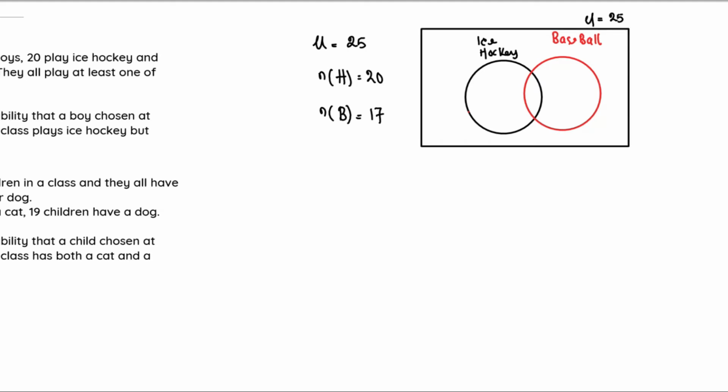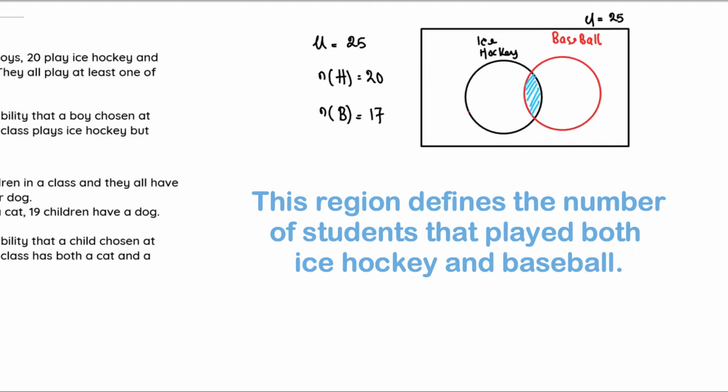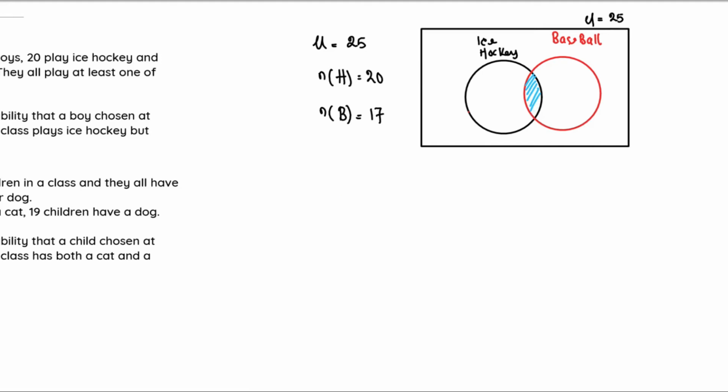As we can see from this Venn diagram, we have some regions that we have to work with. Take for example this region that I'm shading with the blue marker. It represents the intersection between both ice hockey and baseball. This is the region that defines the point where a student can play ice hockey and baseball.